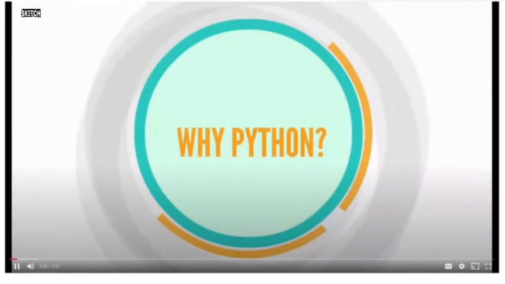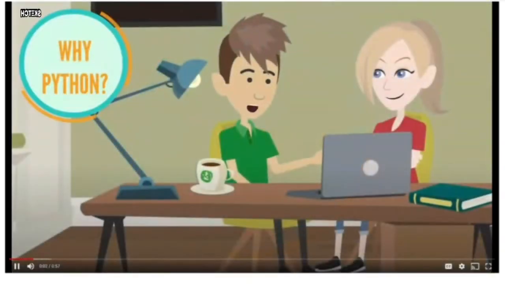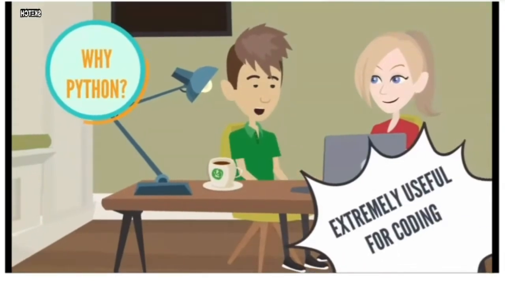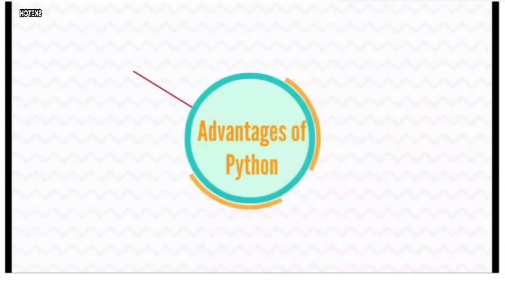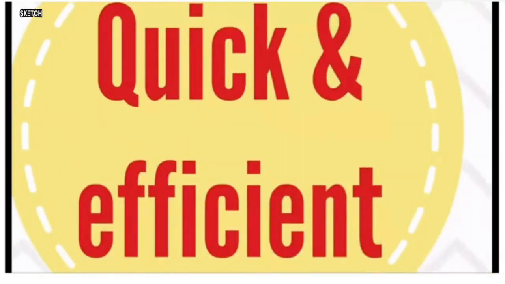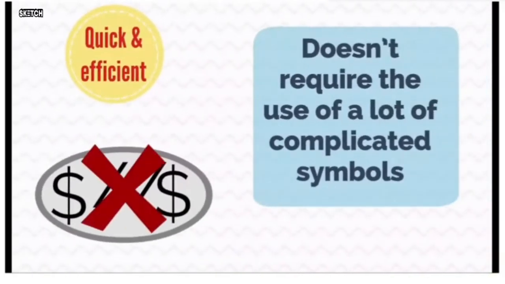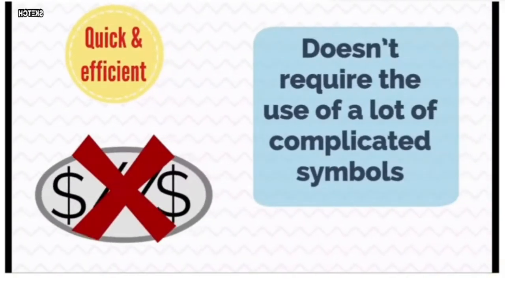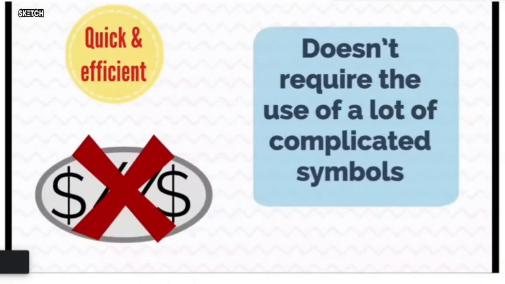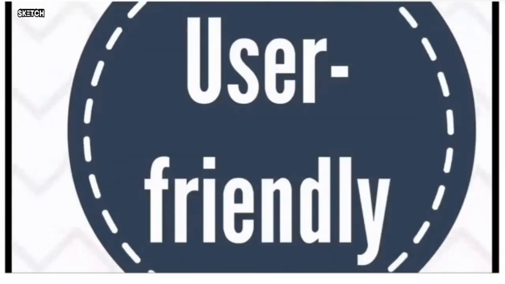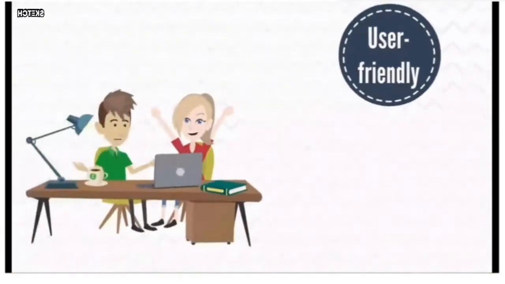Why Python? That's a good question. There are a number of things that make Python extremely useful for coding, especially for beginners. First of all, it's quick and efficient. It doesn't require a lot of complicated symbols, like hashes and dollar signs, that a lot of other programming languages require. Moreover, it's user-friendly. In fact, even you can learn how to code in Python.